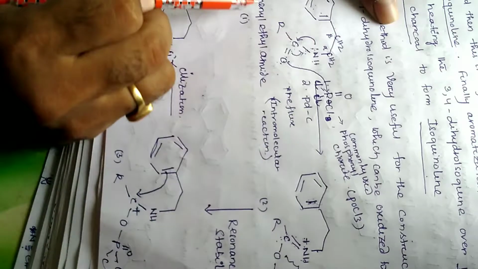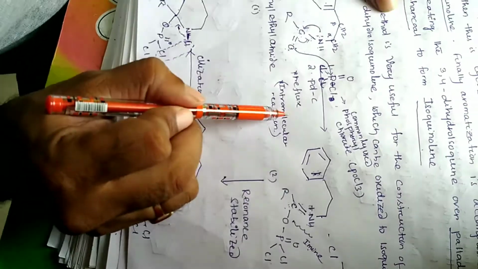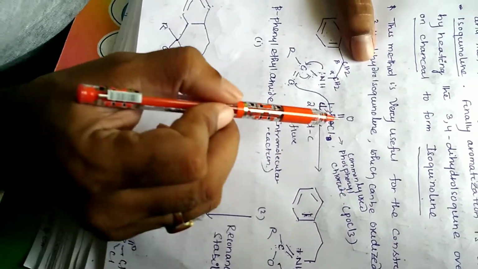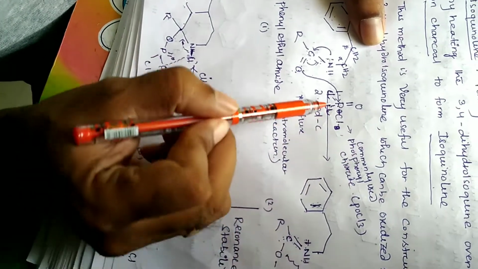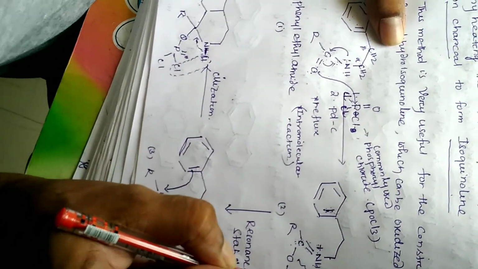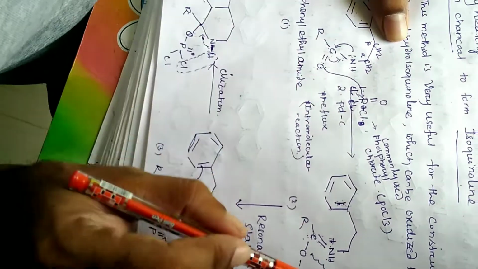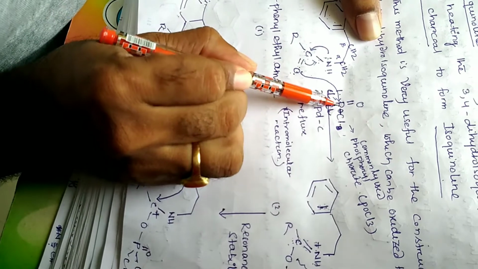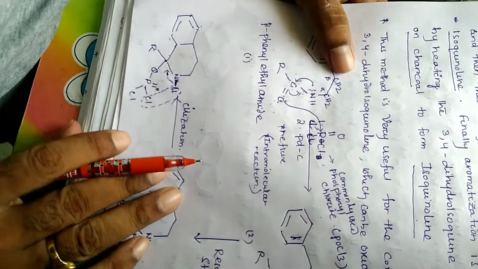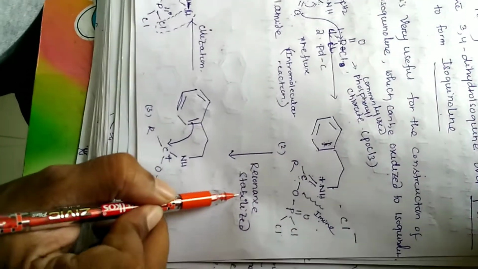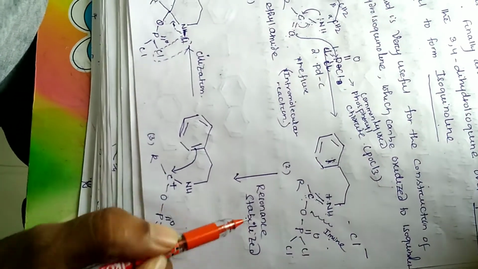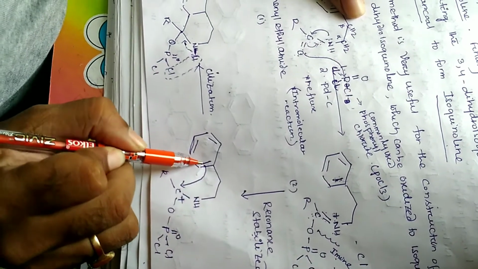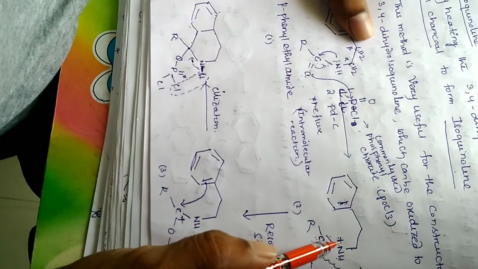So beta-phenylethylamide reacts with phosphoryl chloride in an intramolecular reaction, and we get an imine-like compound: the nitrogen lone pair reacts with carbon, and oxygen reacts with phosphorus, so one chlorine is removed. Next, to become a more stable, resonance-stabilized compound, the pi bond of the aromatic ring attacks the carbon that accepts the charge of the nitrogen.